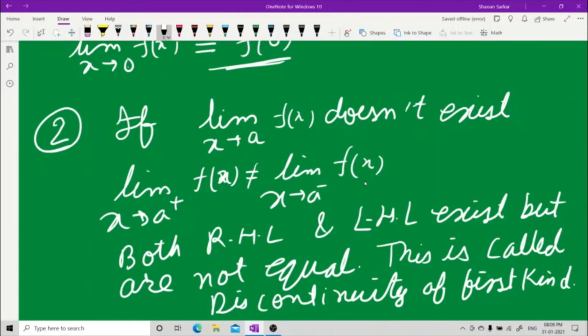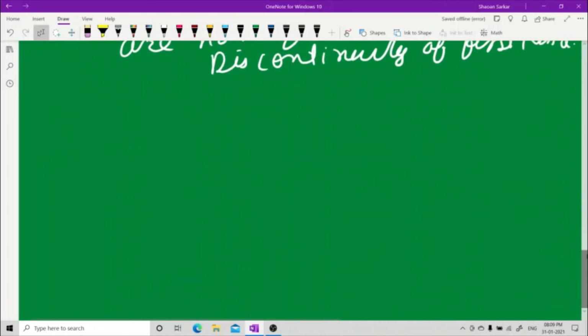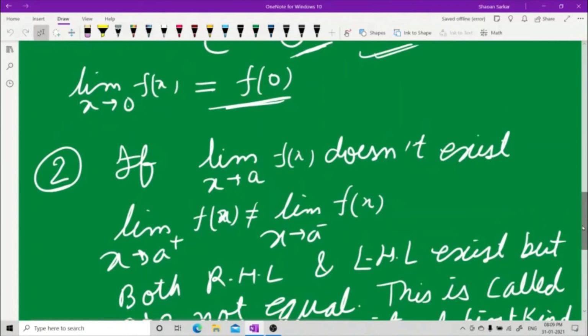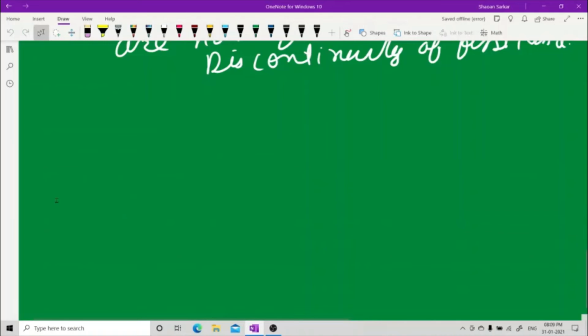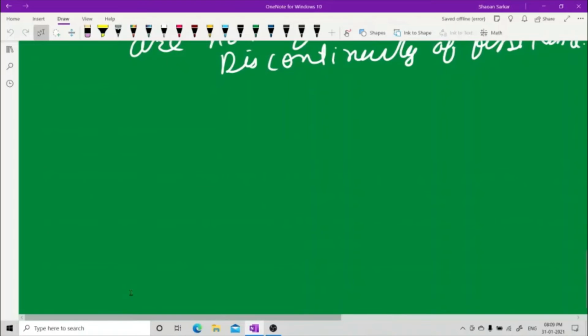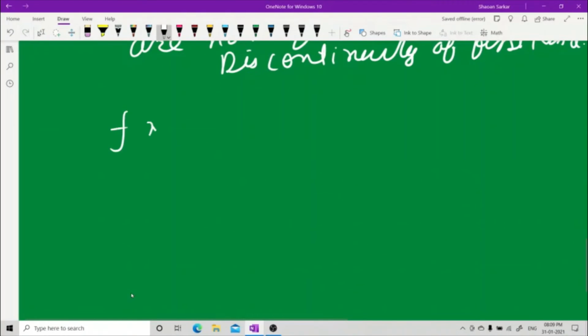We'll take an example right now. Now take f(x) equal to mod x upon x for x not equal to 0, and 1 for x equal to 0.